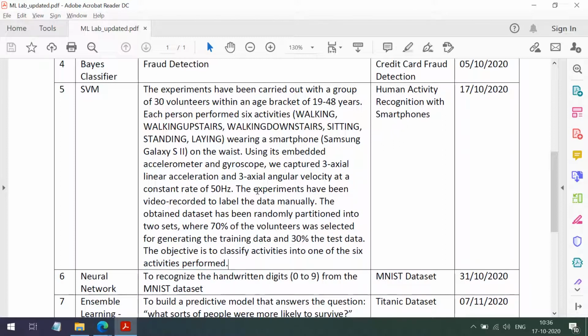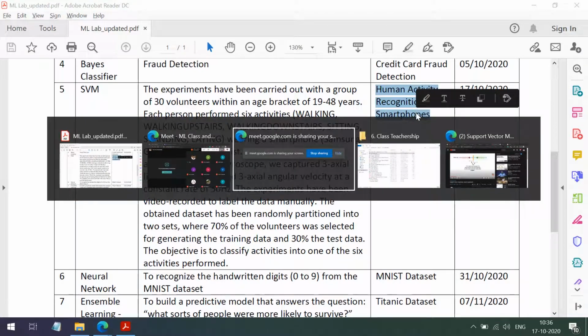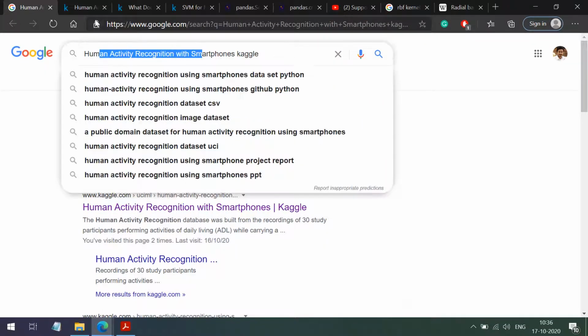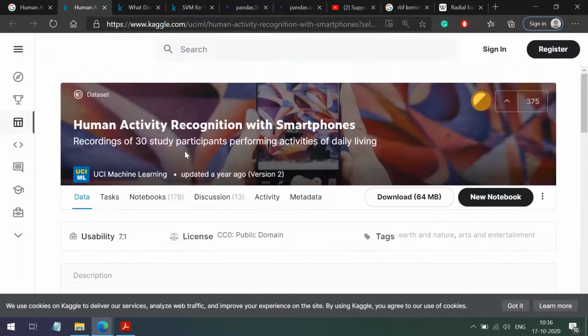And for training, which features are available? Here we have the readings of these sensors, namely the accelerometer and gyroscope. Then which data set do we have to use? Human activity recognition with smartphone. So let us see. If I search for that data set, I can see it on the Kaggle website: recordings of 30 study participants performing activities of daily living.